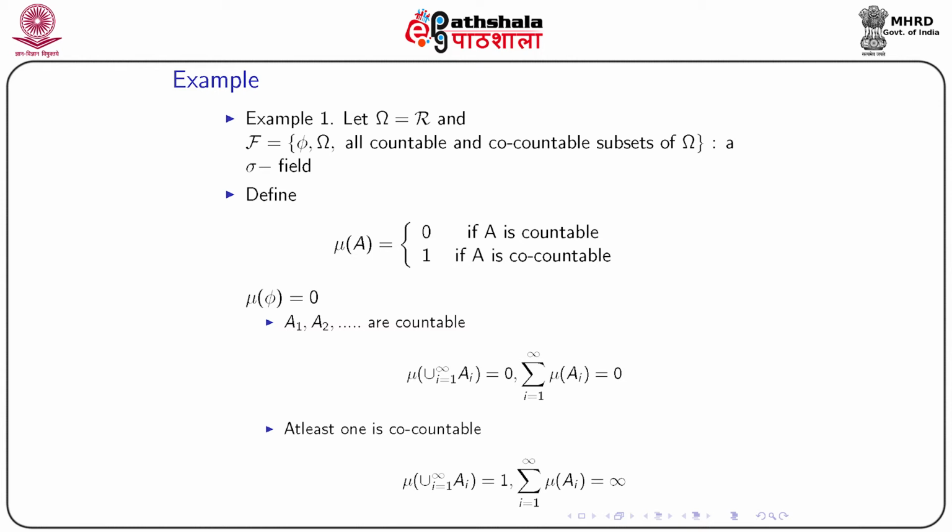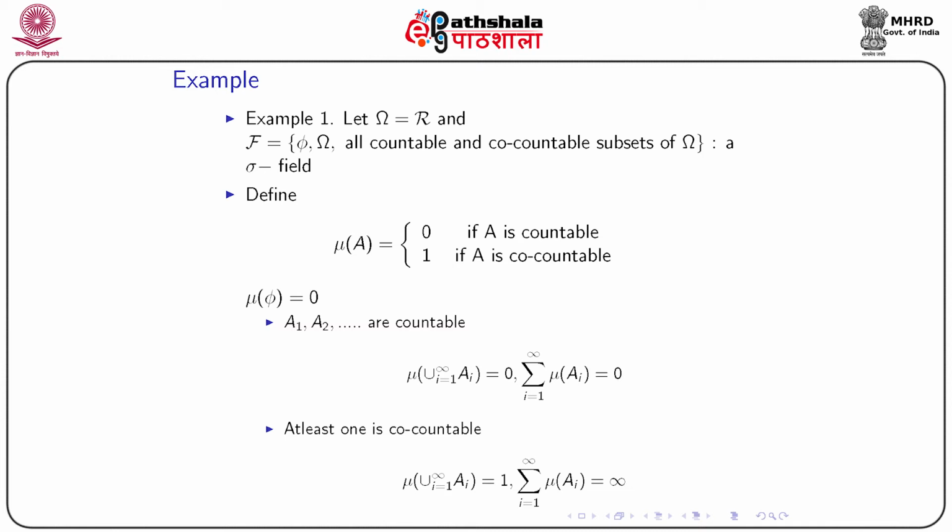So, mu of the union over i from 1 to infinity of Ai is the same as the sum over i from 1 to infinity of mu of Ai. Now, if we assume that at least one is co-countable, then the union over i from 1 to infinity of Ai will be co-countable. So, the measure defined on this set will be 1.